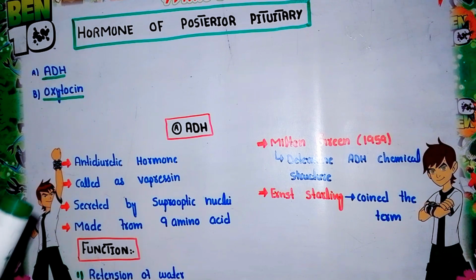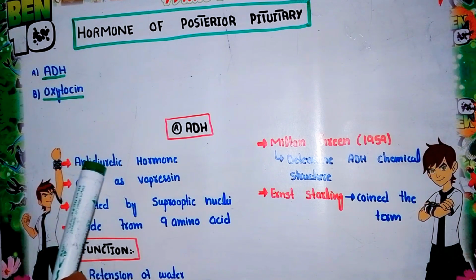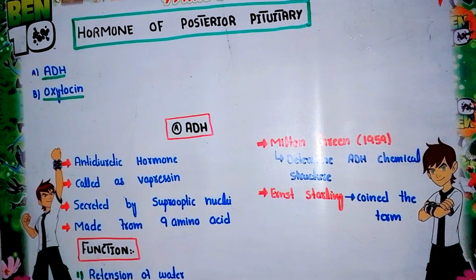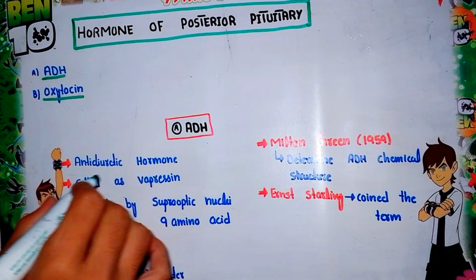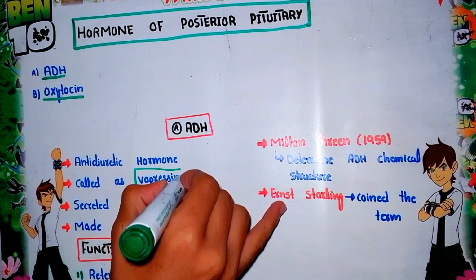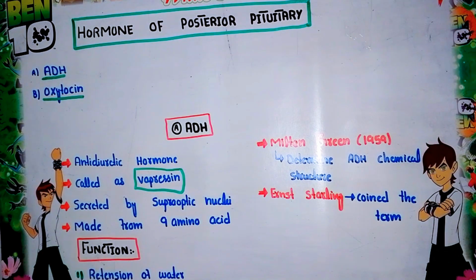ADH is abbreviated as antidiuretic hormone. The other name used for ADH is vasopressin, because it will constrict the blood vessels and increase the blood pressure. So that's why it is called vasopressin.